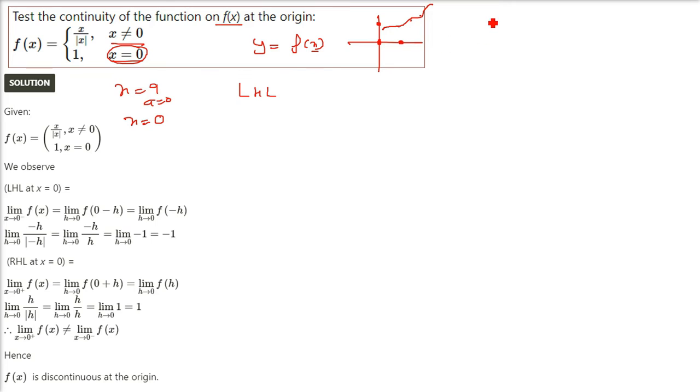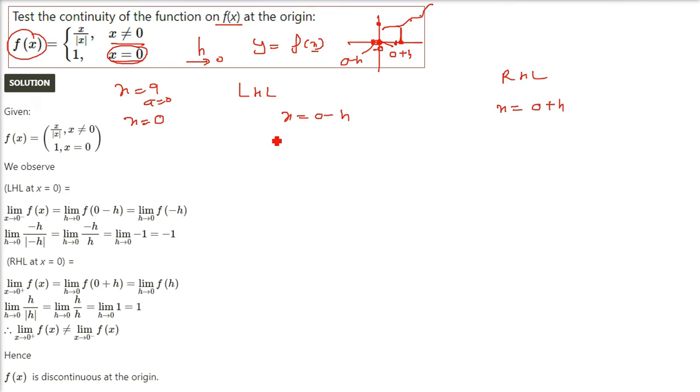For the left hand limit, from a we go a very infinitely small value behind it. That h is very small, h tends to 0 actually. And for the right hand limit, you go just a bit ahead by h, which is a very small value. So x equals 0 minus h we will always take in the left hand limit, and x equals 0 plus h we will always take in the right hand limit.